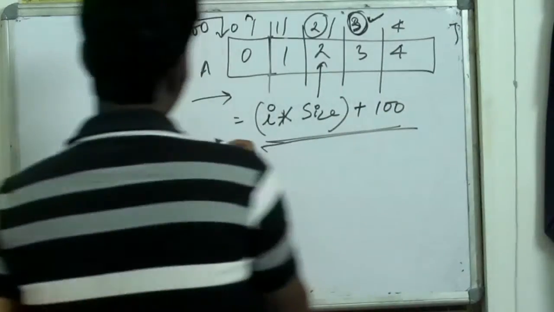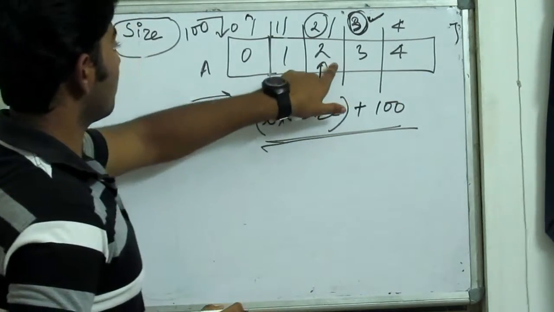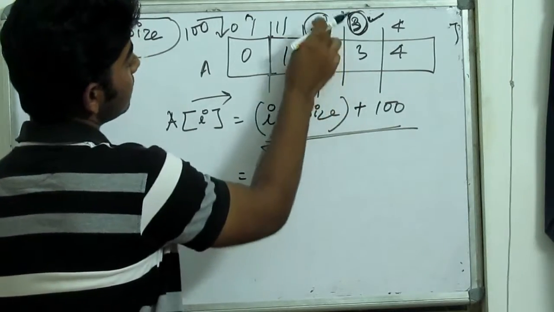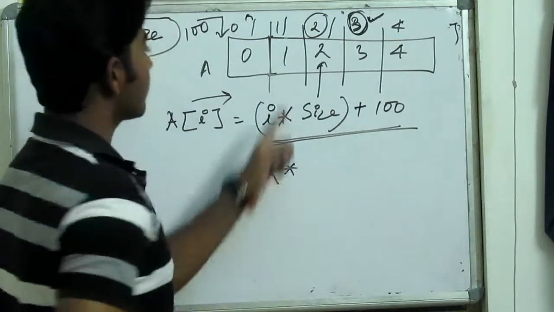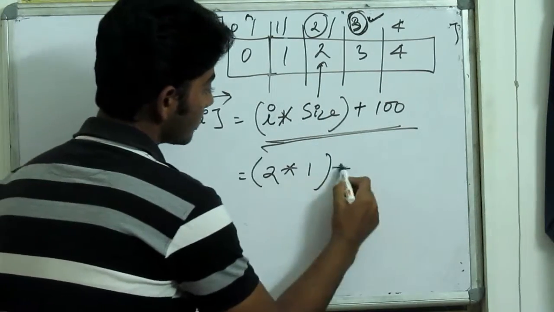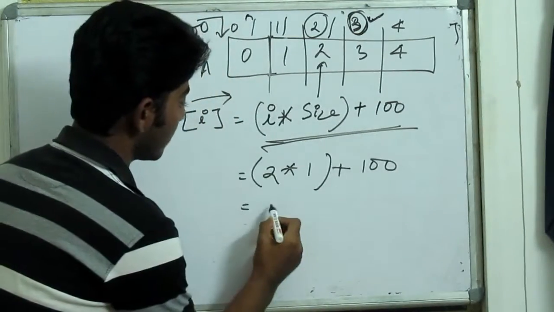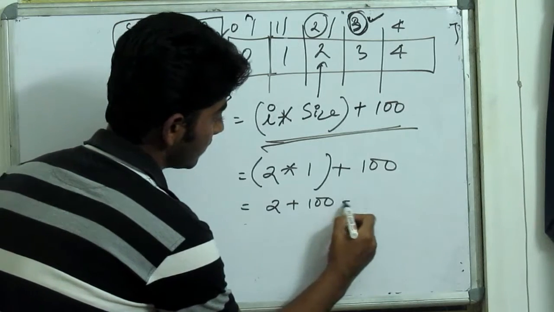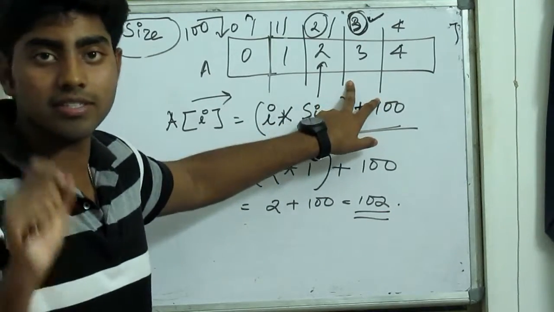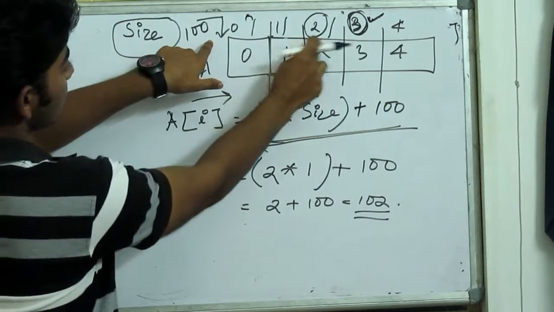Okay, so we can write it more precisely as A[I]. Suppose I want to go to this element. How can I do it? This element's index is 2, into size, and as I told you size is 1 byte, I will multiply by 1, plus the starting address is given as 100, I will just add 100, as simple as that. So this is 2 plus 100, which is 102. See, for this small example, it is very easy to intuitively see that if it is 100, then 100 plus 0, 100 plus 1, 100 plus 2.